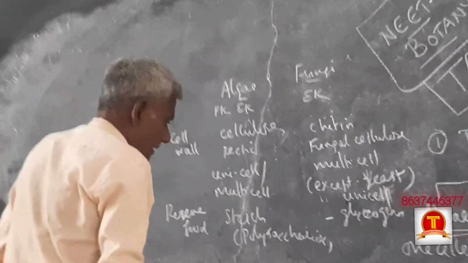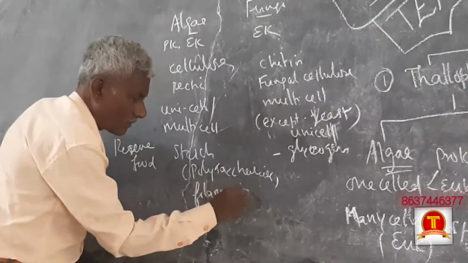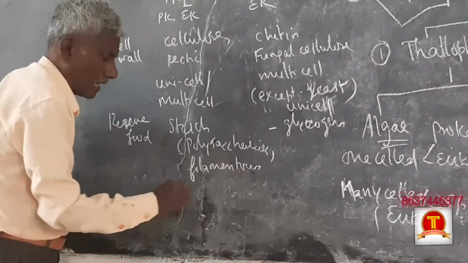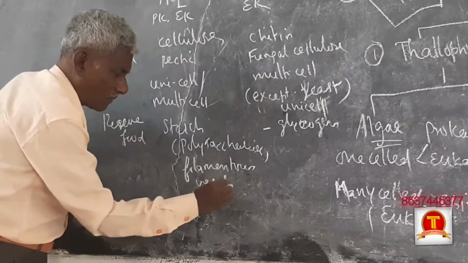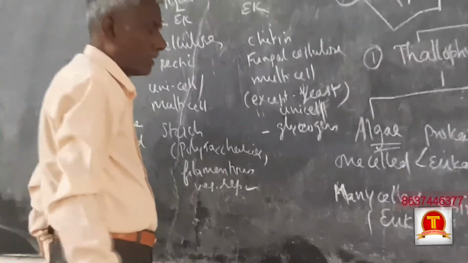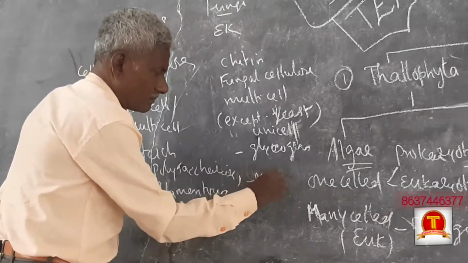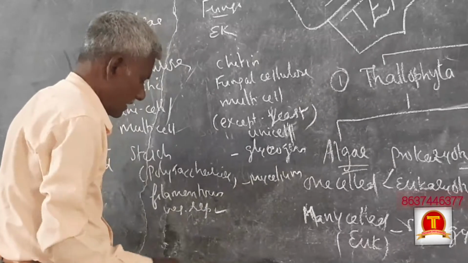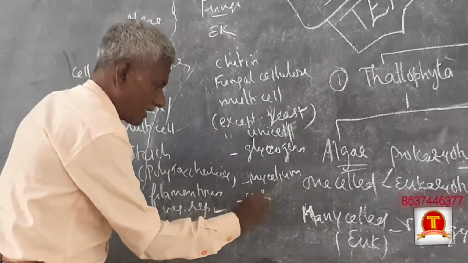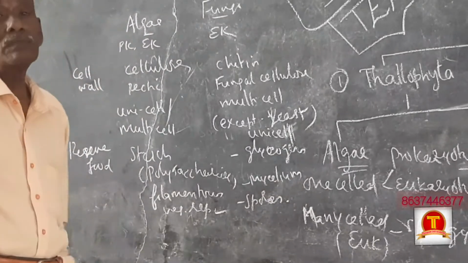Body is filamentous, and vegetative reproduction is common. Here body is generally mycelium and sporophytic reproduction is common. Spores.